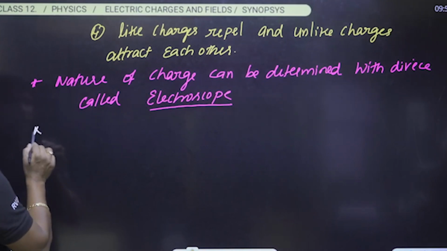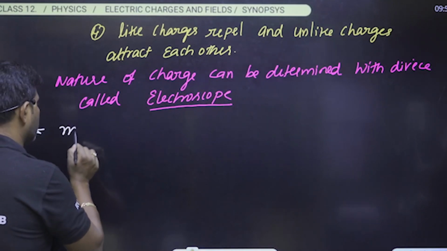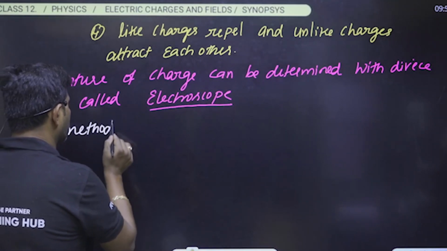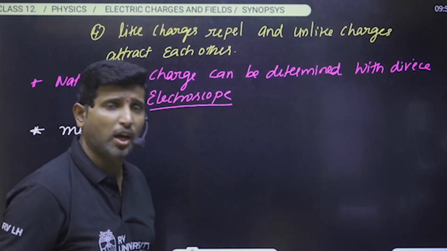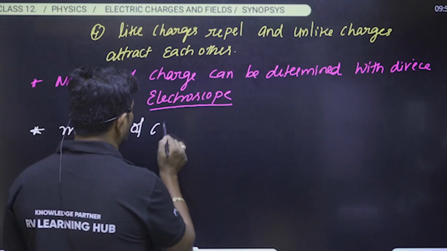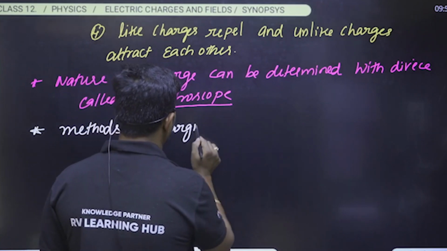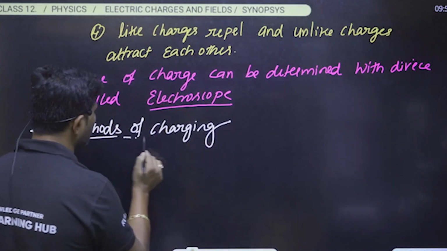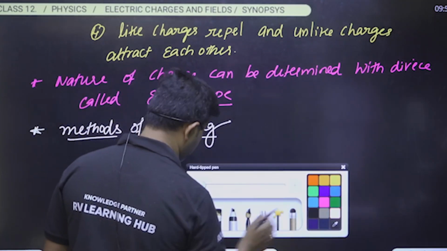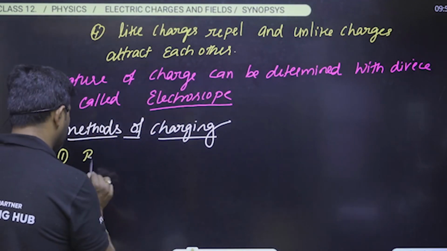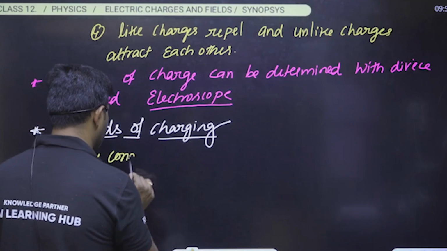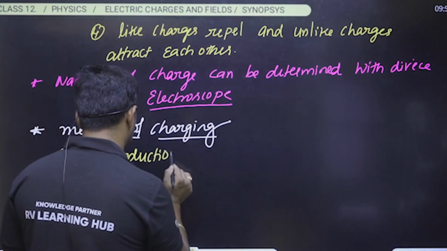Later we can say, how can we charge a body, not produce, how can we charge a body? Methods of charging a body. What are the different types of methods of charging here? First one we can say is by conduction. Okay, how can you define this conduction here?